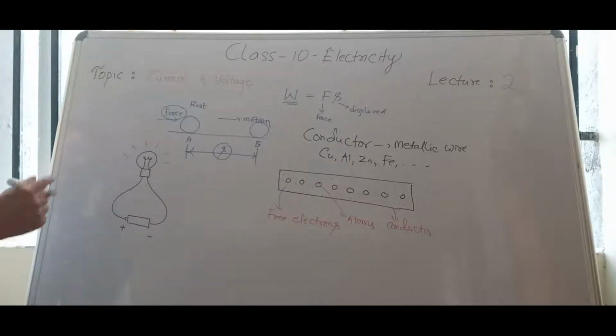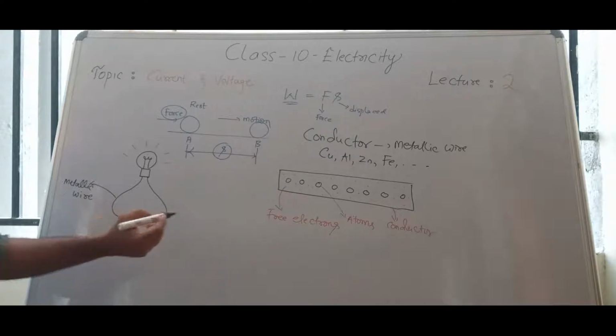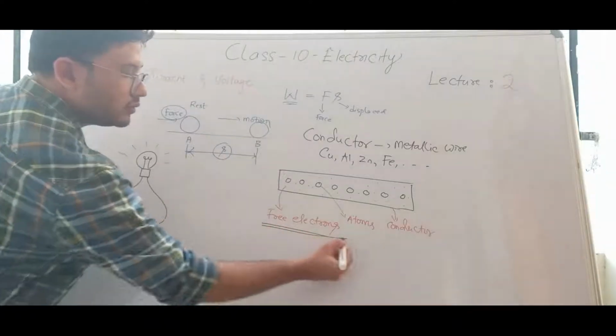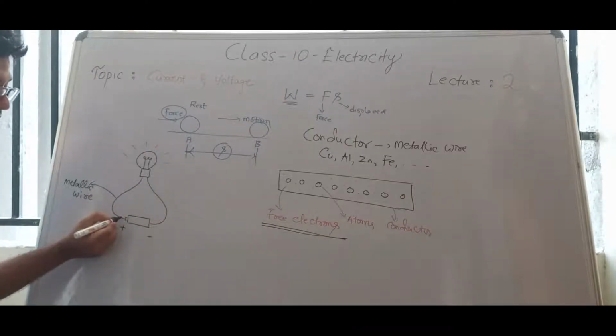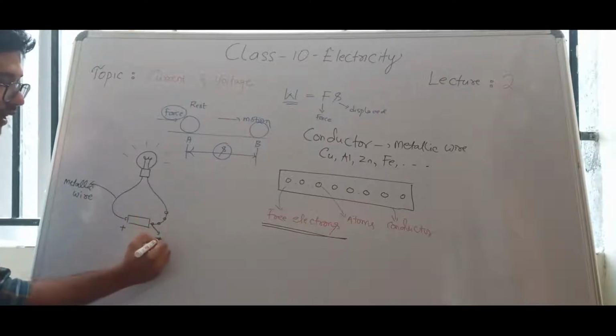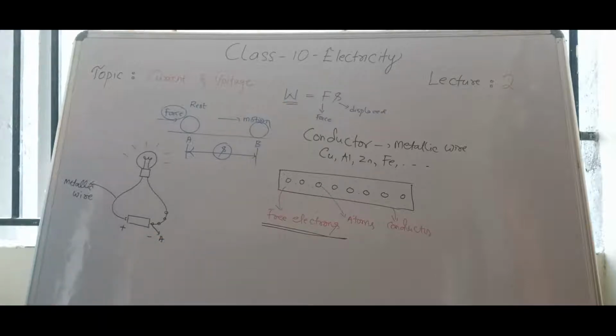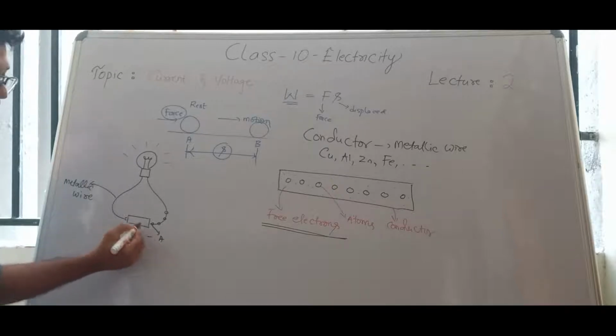You see, this is wire, metallic wire. This is metallic wire, right? And in metallic wire what will be present? Free electrons. See here, free electrons. Now let us consider we have free electrons here, maybe here like this. Consider this free electron name is A. Here we have one free electron. We have given a name for the free electron as A. Okay. Now this is the cell.